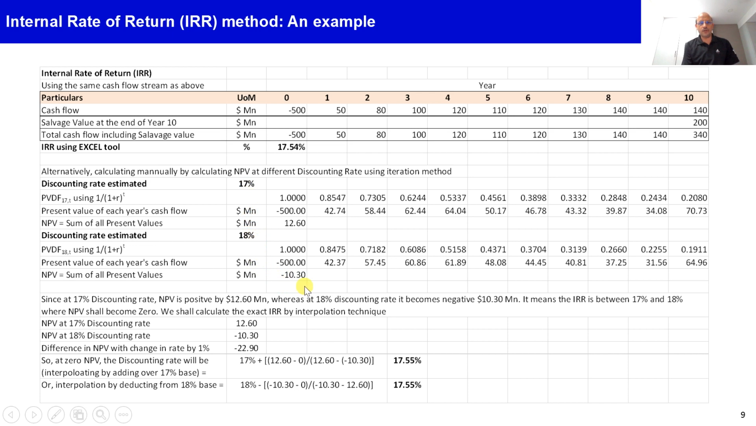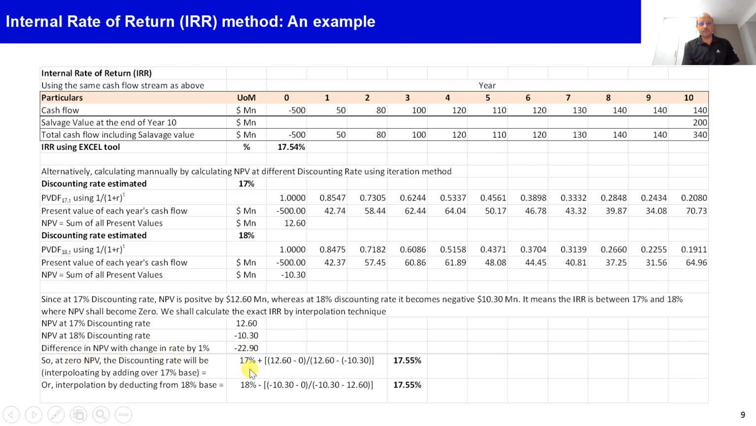So what is that point? We have to calculate it using the interpolation method. We know the gap between 17% and 18% is 1% for the discounting rate, and the NPV at 17% is 12.6, and at 18% is minus 10.3. So the gap for a 1% discounting rate difference is about $22.9 million. So we can easily calculate the actual value at which it will become zero.